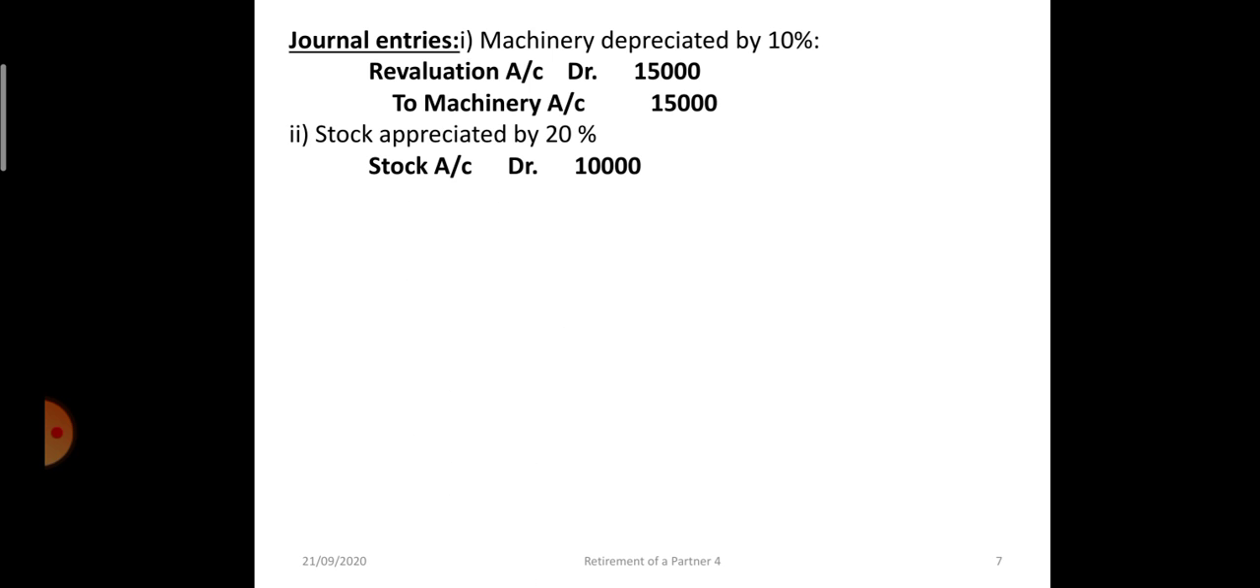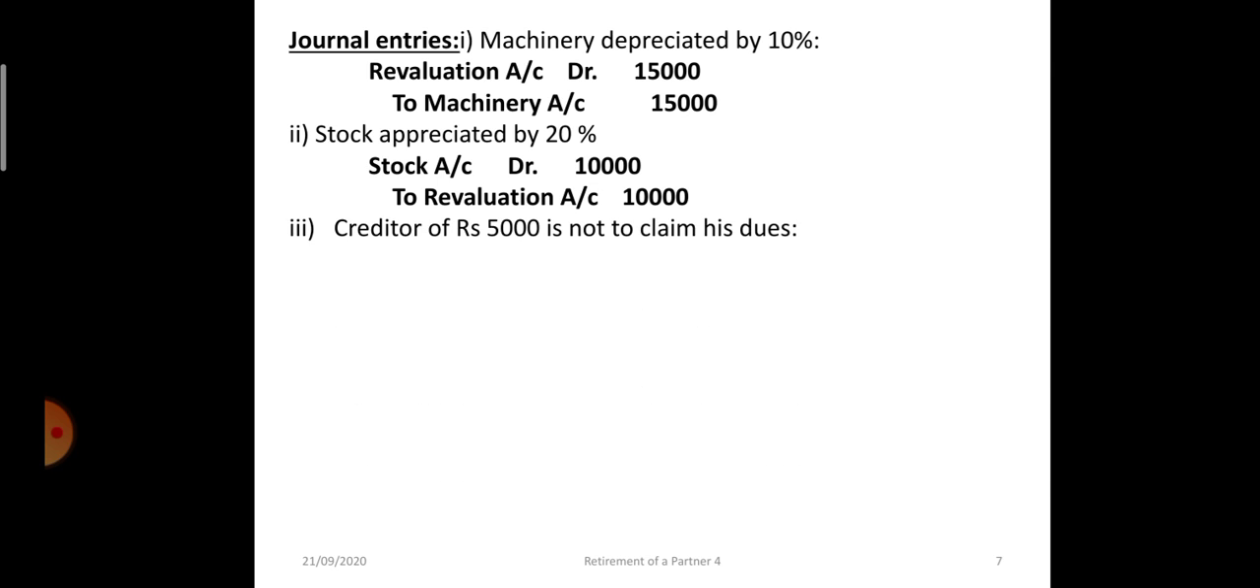When machinery is depreciated, revaluation account is debited and machinery account is credited. 10% of 1,50,000 is 15,000 rupees. Stock is appreciated, its value was 50,000, 20% of 50,000 is 10,000. Stock asset is appreciated, so asset will be debited. Stock account debit 10,000 to revaluation account 10,000 rupees.